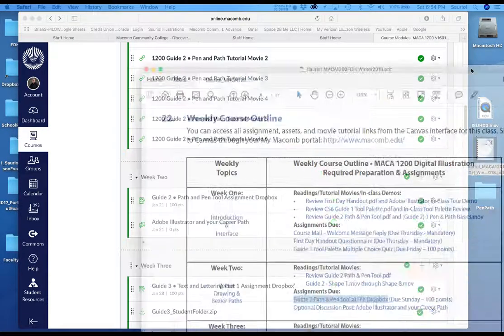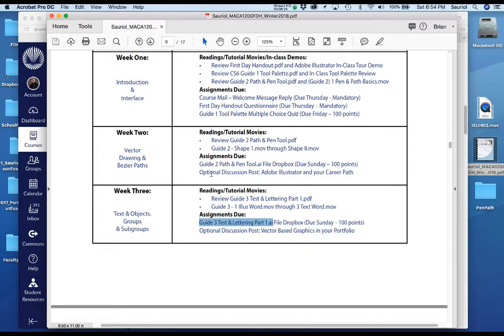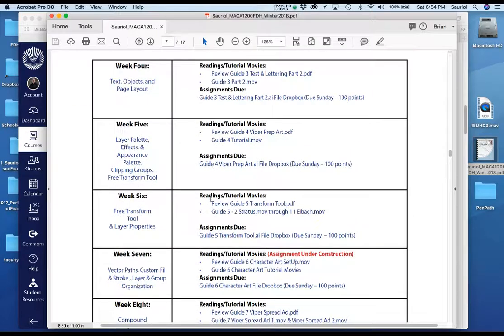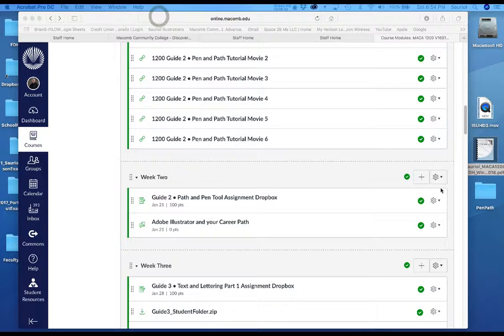Let's just go through the weeks real quick. Week 3 says, would you please watch the movies for guide 3 part 1? And then it says, on Sunday, turn in on week 3 the guide 3 part 1 file. Now, let's go through week 4. Week 5 is the same way. Week 6 is the same way with the transform tool. Week 7 is the assignment under construction, character art. So don't do that one yet, but I'll give you an email about week 3 and tell you that one's ready to go. Okay, let me go over to here.